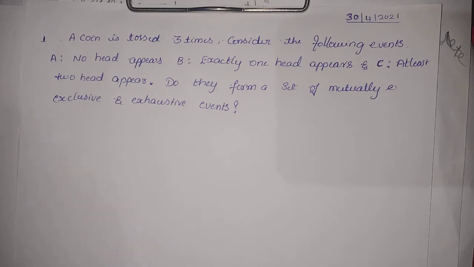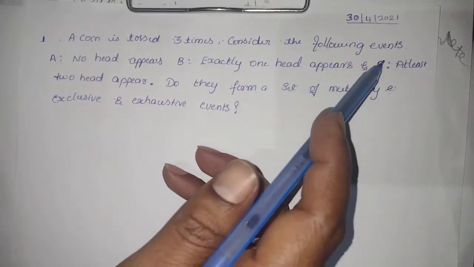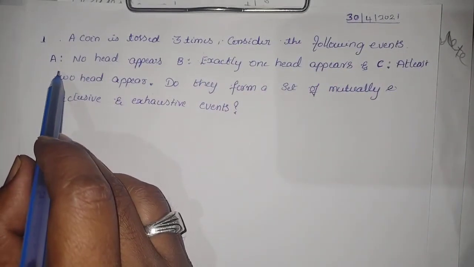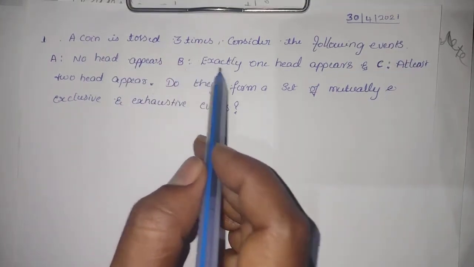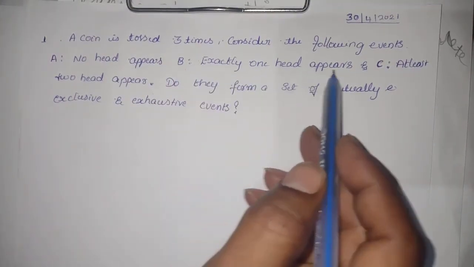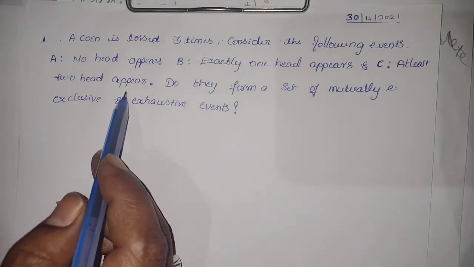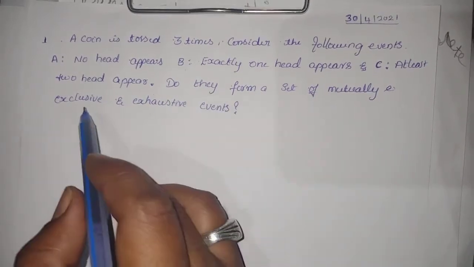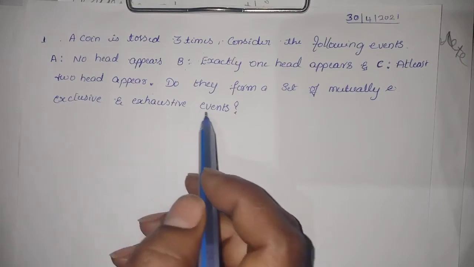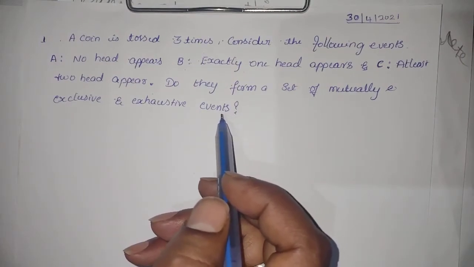First question: a coin is tossed three times. Consider the following events. A stands for no head appears, B stands for exactly one head appears, and C stands for at least two heads appear. Do they form a set of mutually exclusive and exhaustive events? I think all of you understood the question.